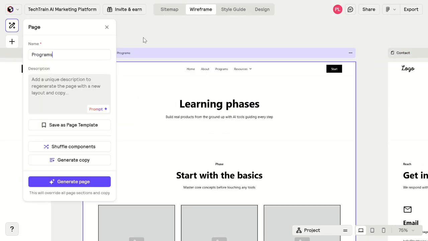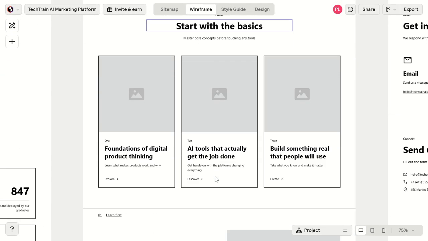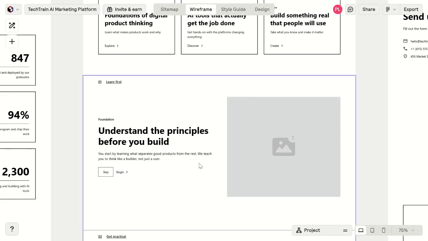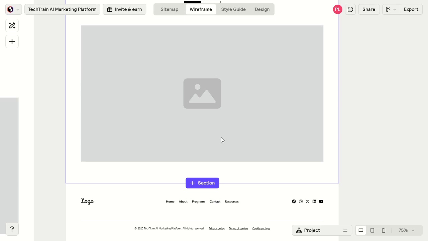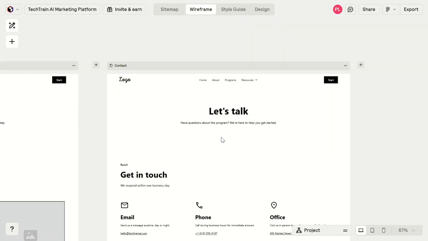Programs page next. The goal here is clarity over quantity. Each learning phase is represented as a distinct block. Hierarchy communicates progression. The student should immediately understand the sequence.